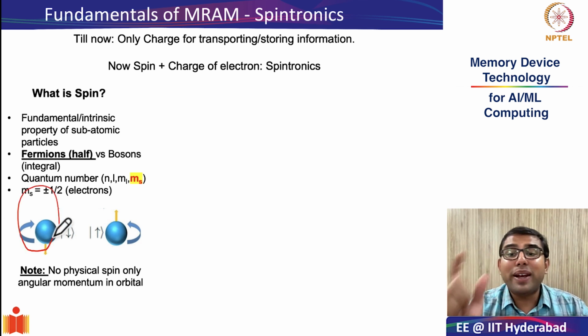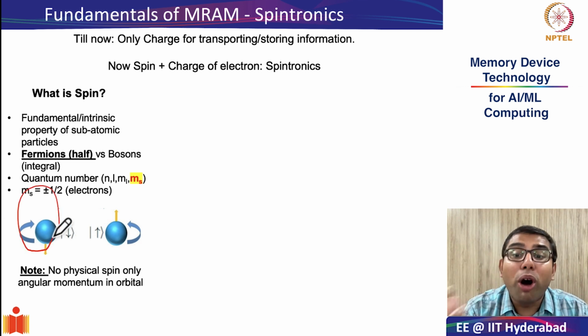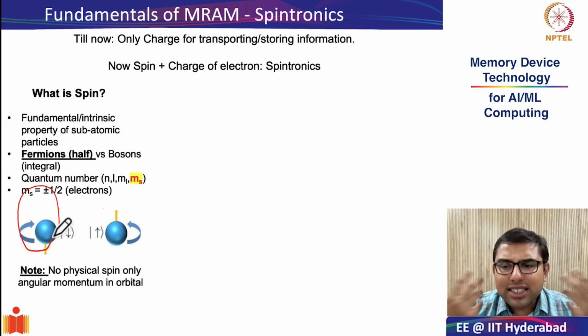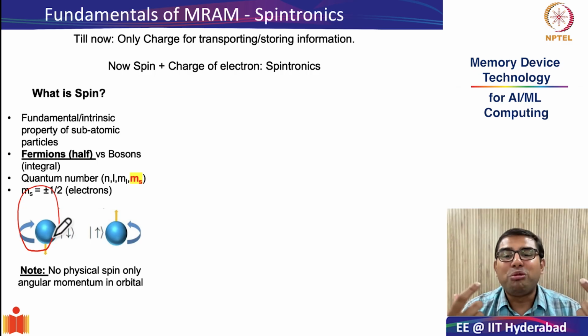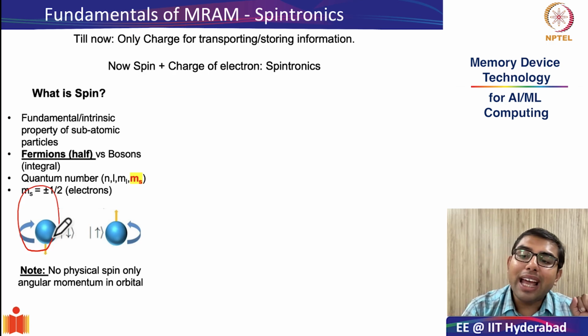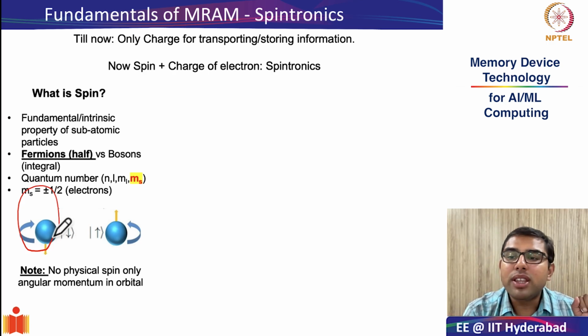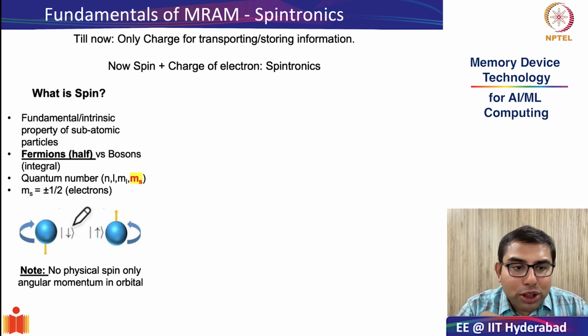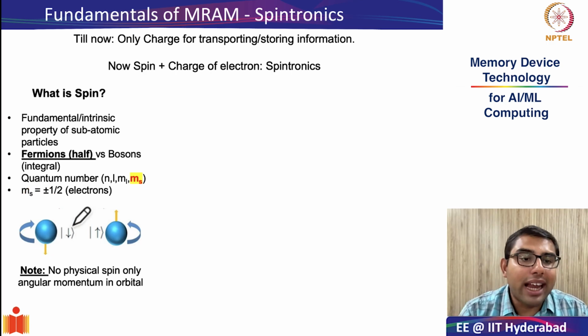There is no physical spinning like that of a ball. But in fact, it is a quantum mechanical property which gives particles some kind of an intrinsic angular momentum. But the best way to visualize what spin is, is to imagine that since the electron has both charge and spin, it behaves like a tiny magnet with a magnetic moment. And therefore, you can have both upspin and downspin of electrons.